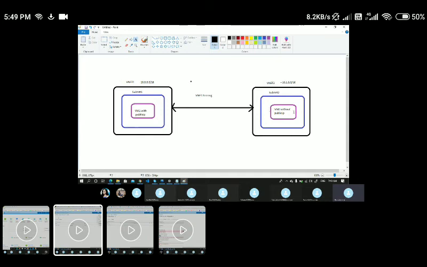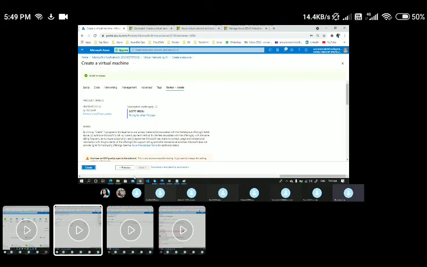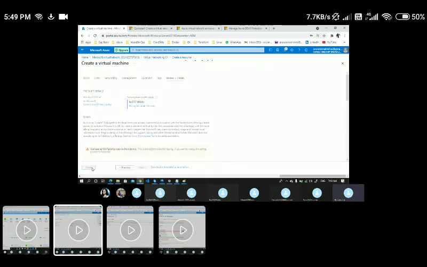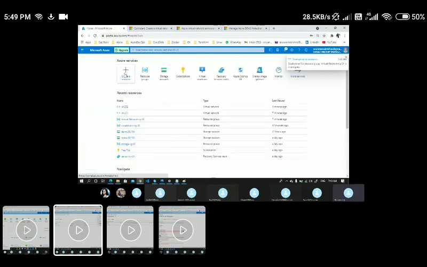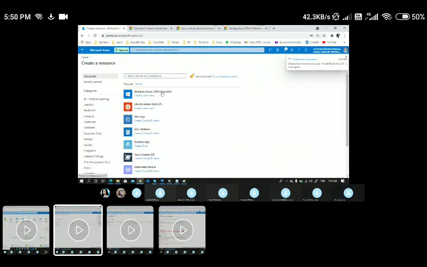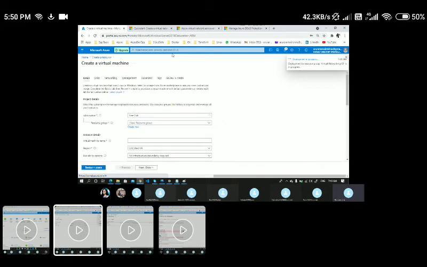Now let's go ahead and create a VM2 also with a public IP, and we'll test the connectivity once they are created. So I'm just going back to the portal, and let me click on create for now. Now I'll go back to the home. I'll go ahead and create a new resource, and I click on this particular Windows server again.